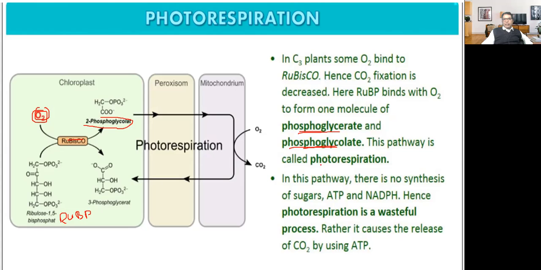This pathway is called photorespiration. In this pathway, there is no synthesis of sugar, ATP and NADPH. Hence, photorespiration is a wasteful process. Rather, it causes the release of carbon dioxide by using ATP.